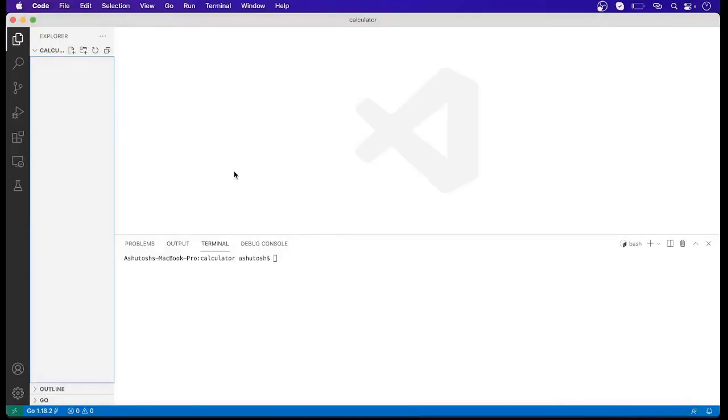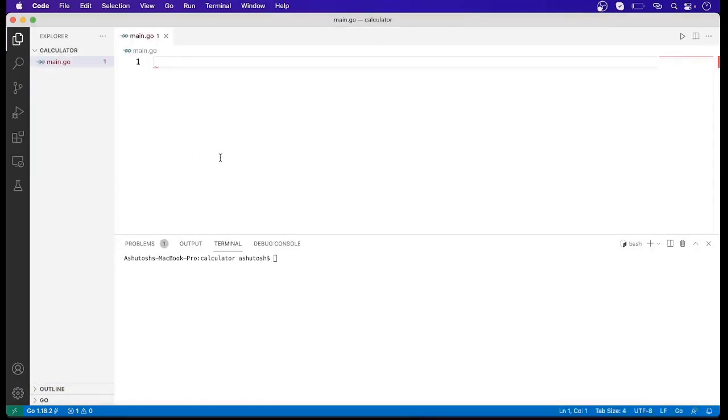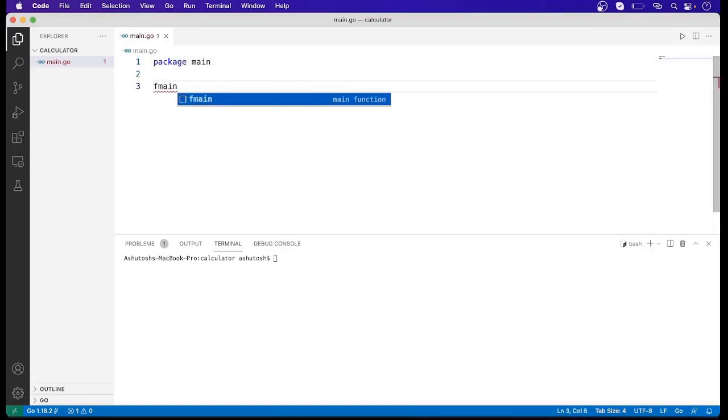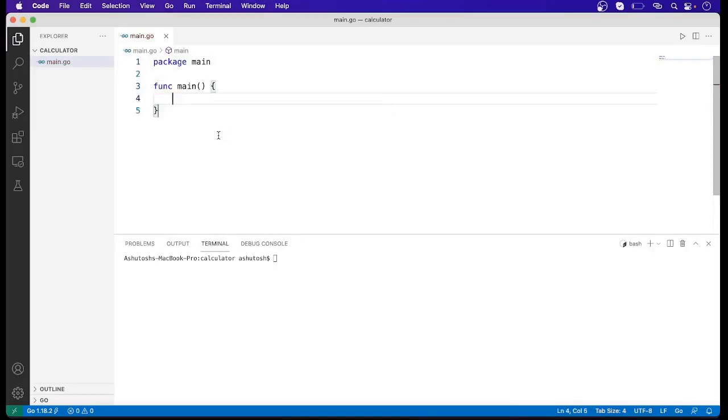Friends, I am in VS Code now. So first of all, I will create a file main.go. Now I will start writing the code. First of all, I will have to mention the package name. The package name will be main, because here I will be defining the main method. Now to create the basic structure of the main function, you just have to write fmain and press enter. When we do that, a basic structure of the main method is created in VS Code.